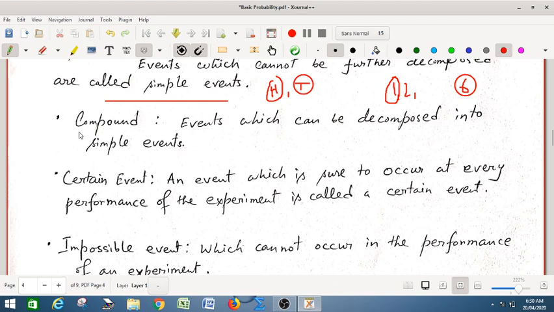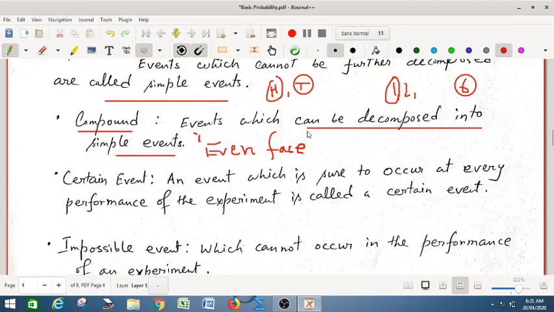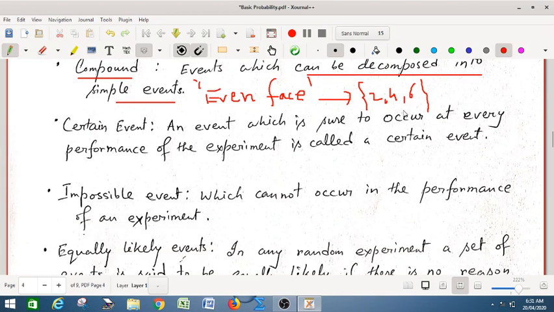If there is a simple event, there will be a compound event. A compound event can be further decomposed into simple events. Suppose I say the event even face. This is an example of a compound event, because the event even face can be decomposed into 2, 4, 6, which are simple events, and odd face can be decomposed into 1, 3, 5, also a compound event. So compound events can be decomposed into simple events.